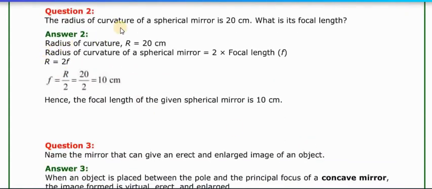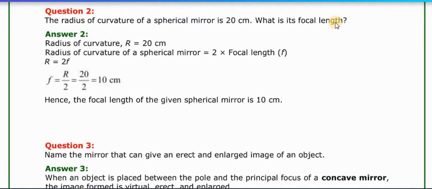The radius of curvature of a spherical mirror is 20 cm. What is its focal length? Radius means R. Here R is given, that is 20 cm. So we have to find out the focal length of the mirror, the small f.